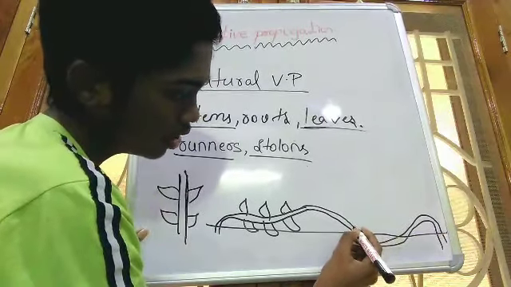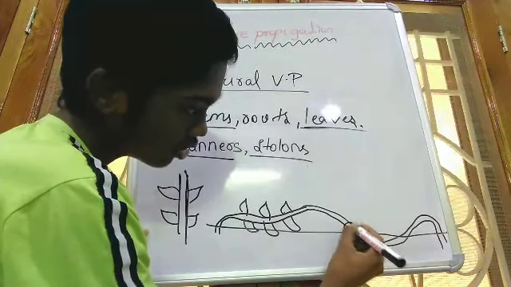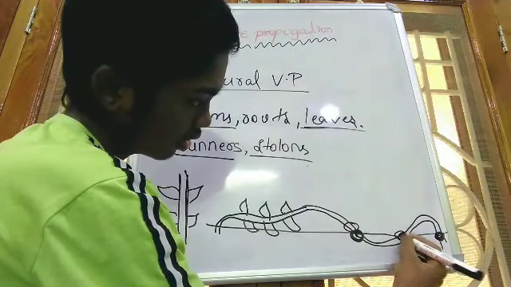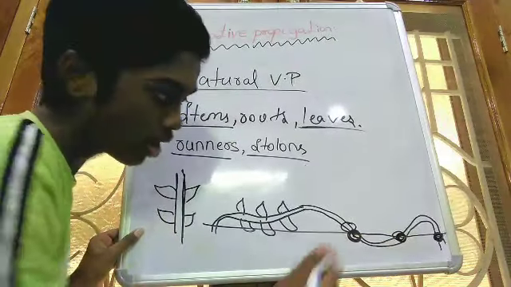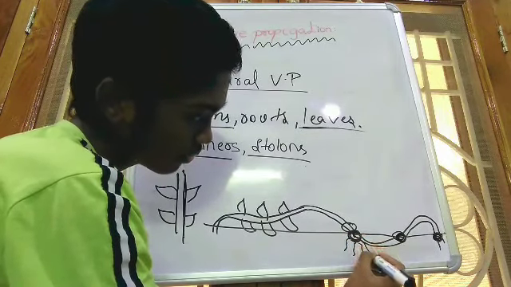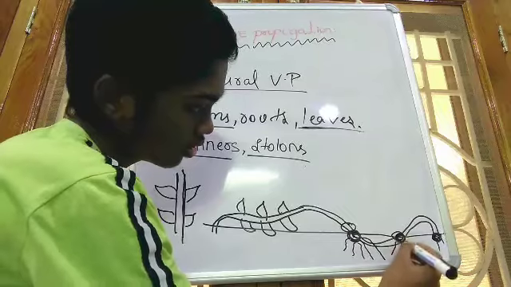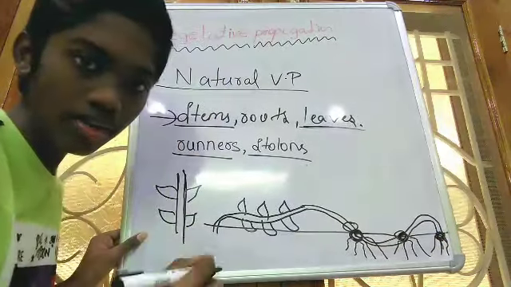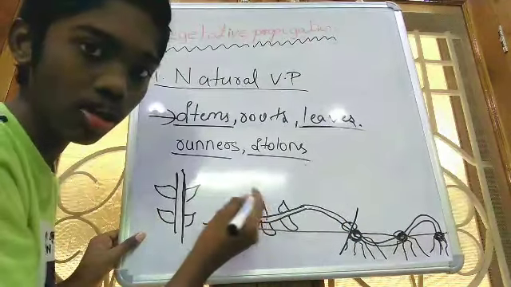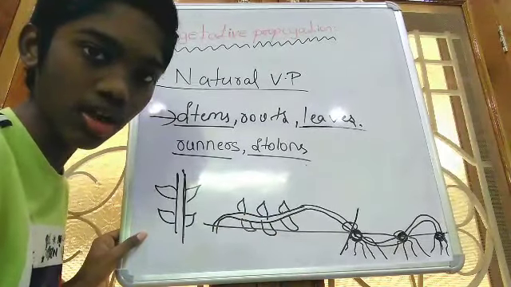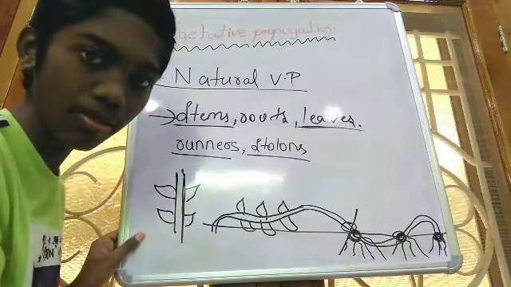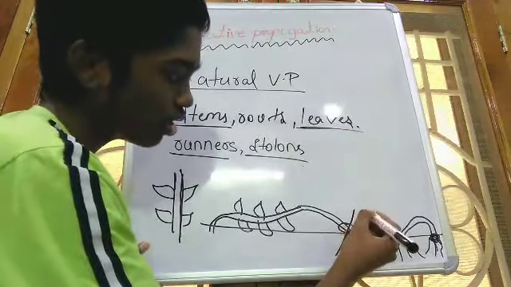Where the stem is contacting the soil, some buds will develop, and after developing they will form roots like this. And if these stems are cut by human beings, or artificially by any organisms like animals, human beings, etc. Naturally it can be separated with the help of wind, rain, etc. Many factors are involved in it.